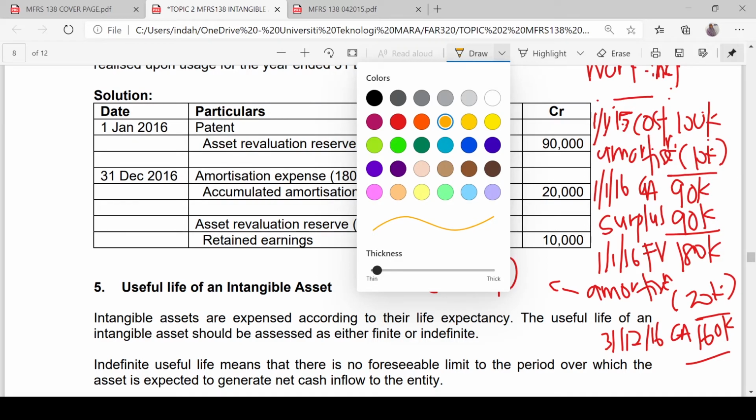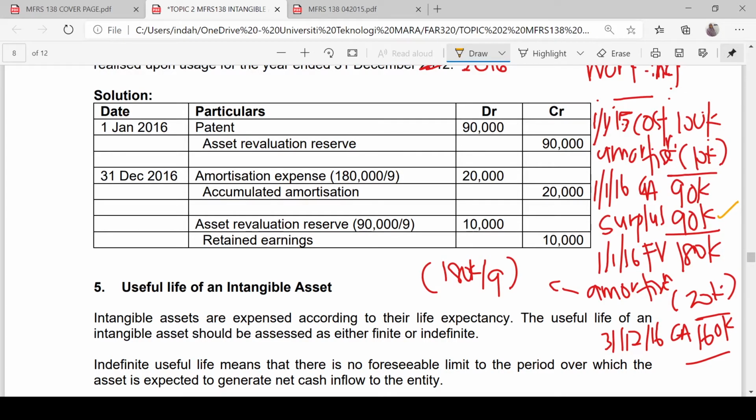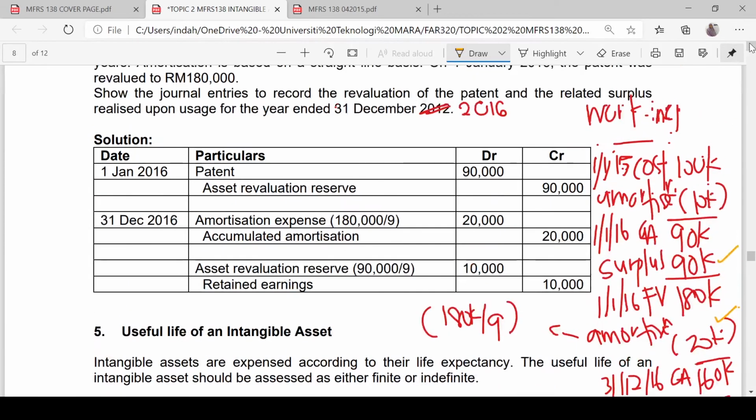So for the journal entry, the journal entries that we need to show for year end 2016 are: number 1 is the surplus, number 2 is the amortization, and then, because the company is adopting a policy where they transfer part of the revaluation surplus to retained earnings throughout the use of the asset, we are going to prepare that journal entry as well. Now let's look at the journal entries.